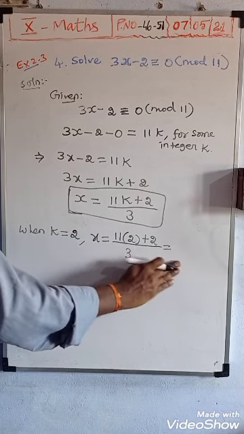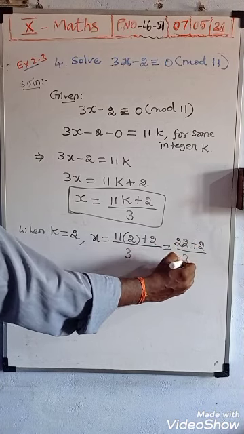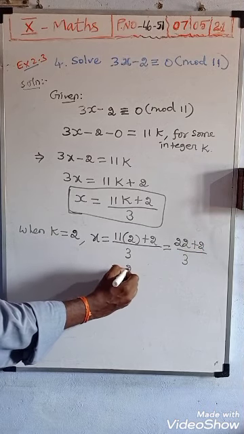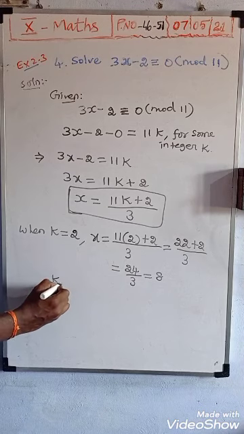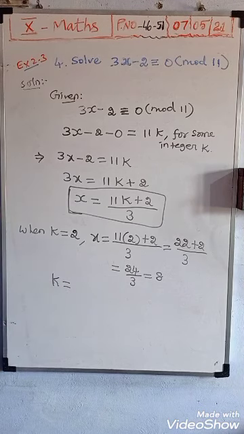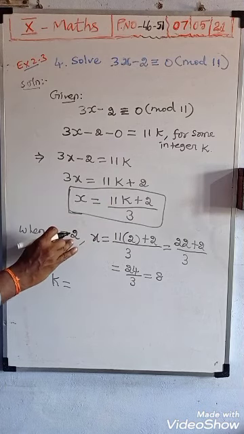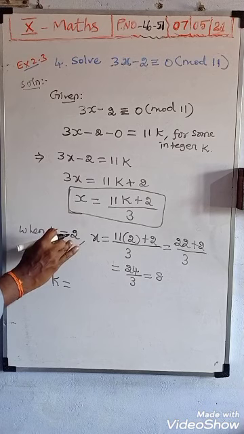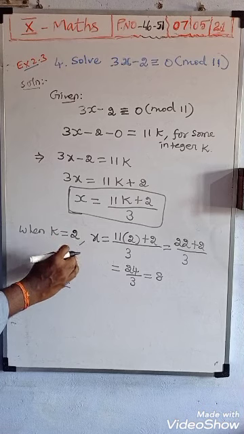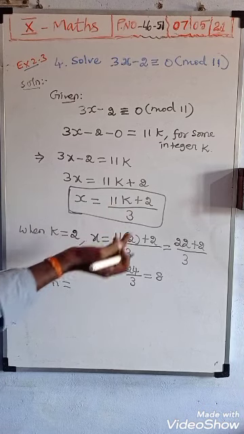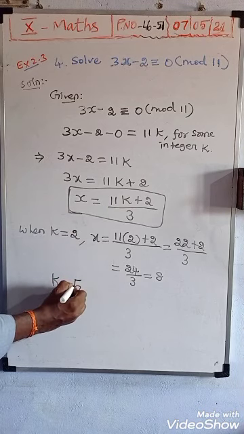Suppose you need to, you should write this: 11 twos are 22 plus 2 divided by 3. So 24 by 3, we will get the answer 8. Next, which k value should we substitute? Already I told you, the number we are dividing by, 3, you should add to k. For k, find the first answer alone. Next we add 3, so 2 plus 3 is 5, because we are dividing by 3, this 3 you should add to k. Next, instead of k you substitute 5.